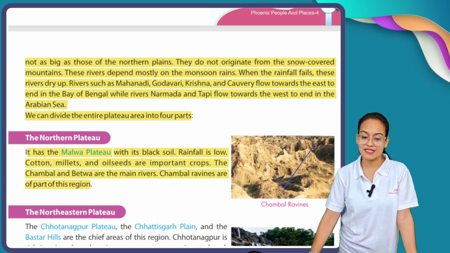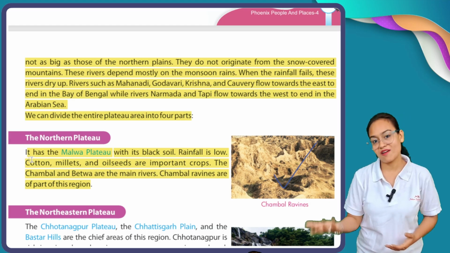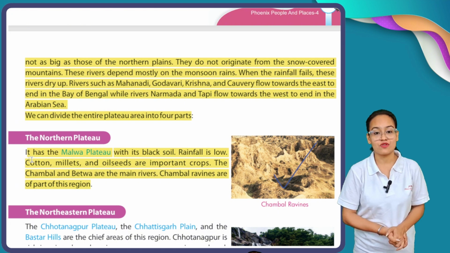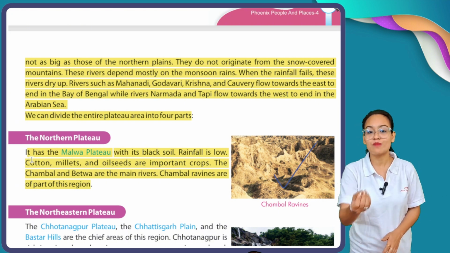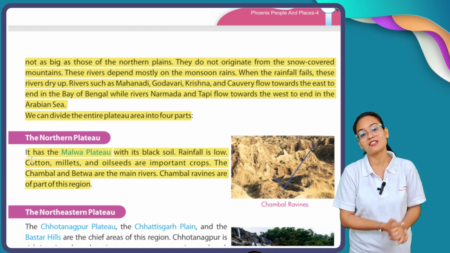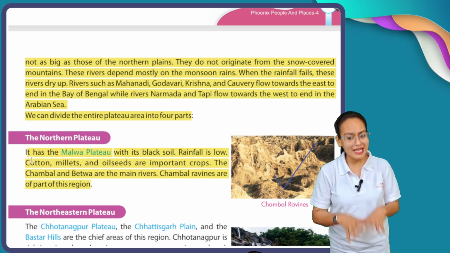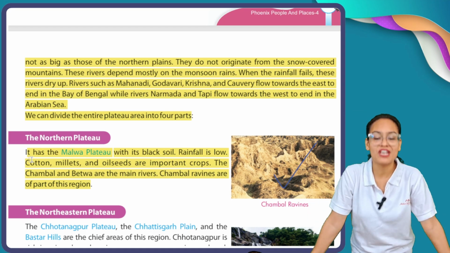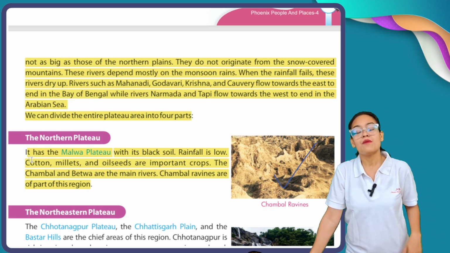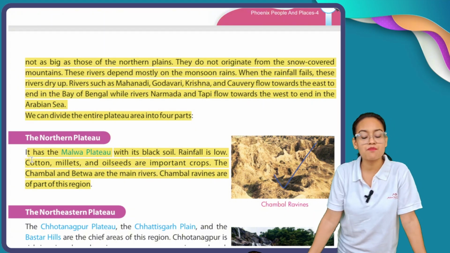Now, let's see what Northern Plateau means. The name of the Northern Plateau is Malwa Plateau. Malwa Plateau is famous for its black soil, and black soil is the most fertile soil to grow cotton crops or oilseeds. But in the Malwa region there is little rainfall, meaning the amount of rainfall is low. Here mainly two rivers flow, Chambal and Betwa. Chambal ravines are part of this region.